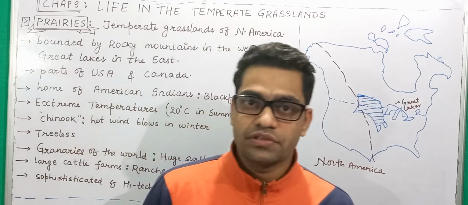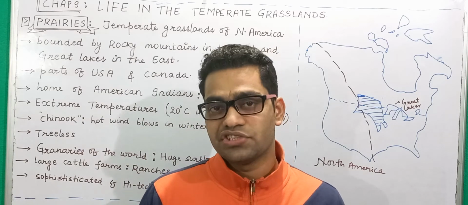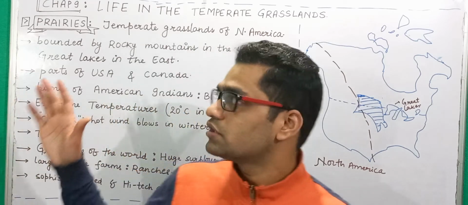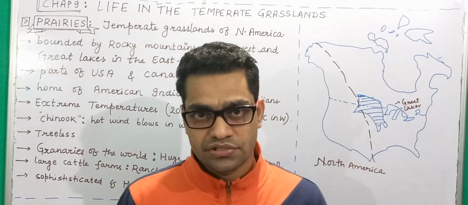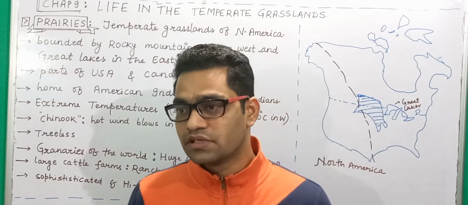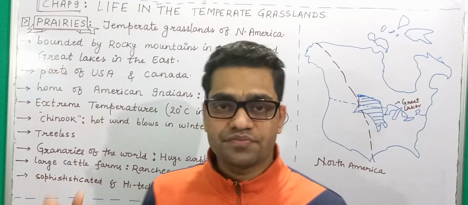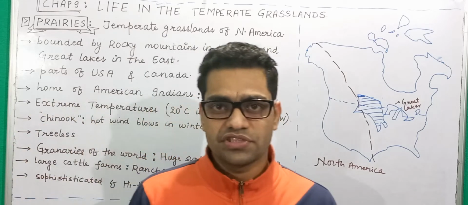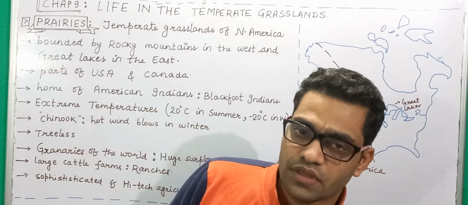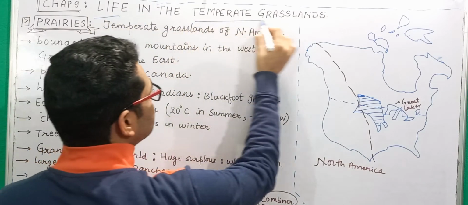In this chapter, we will come across how life exists in the temperate grasslands through the examples of prairies and the velds. In this video, we are going to look into the life that we have in the prairies, the type of agricultural system, the economic practices, the people who live, the type of habitations, and the type of crops grown here. Okay, so these are some things which we will look into in this video. So let's start now.